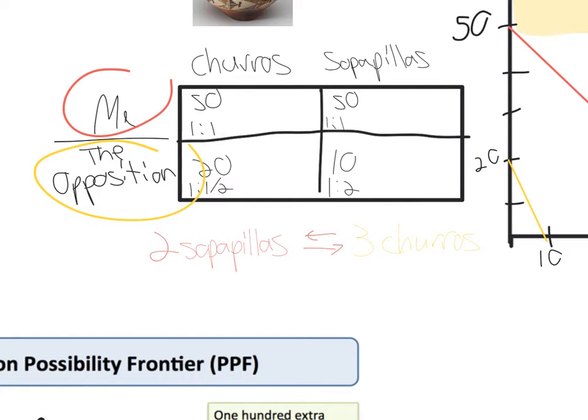And it benefits the opposition because in order to produce 2 sopapillas, it would normally cost them 4 churros. So we both benefit.